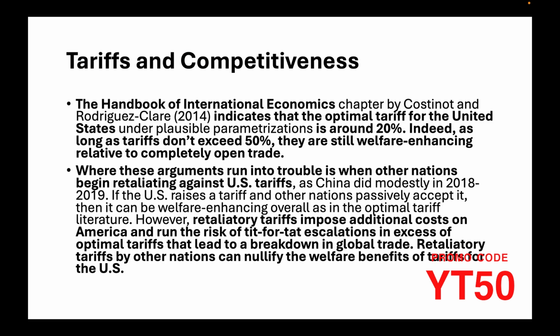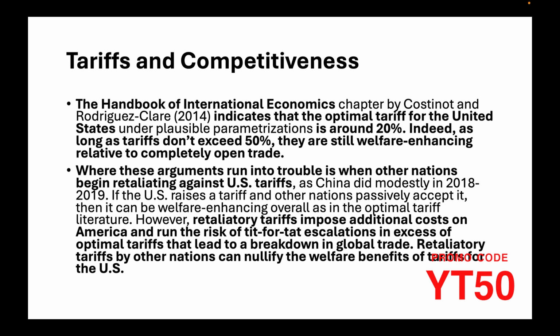The Handbook of International Economics indicates that the optimal tariff for the United States is around 20%. Indeed, as long as tariffs don't exceed 50%, they are still welfare enhancing relative to completely open trade. Where these arguments run into trouble is when other nations begin retaliating against U.S. tariffs. Retaliatory tariffs impose additional cost on America and run the risk of tit-for-tat escalations in excess of optimal tariffs that lead to a breakdown in global trade.